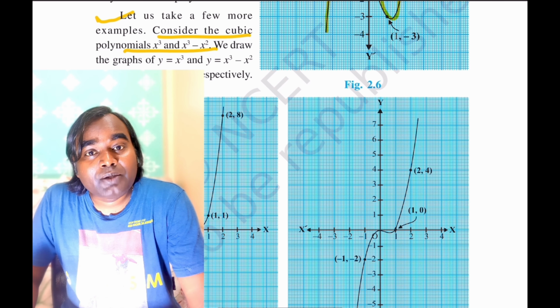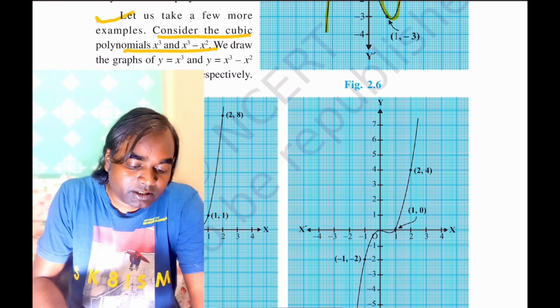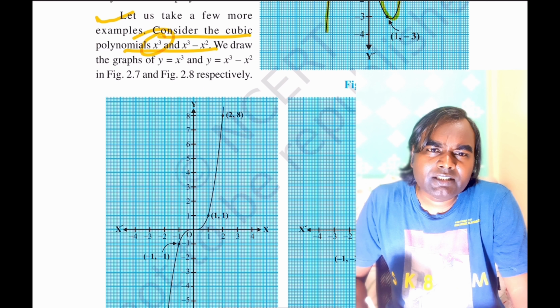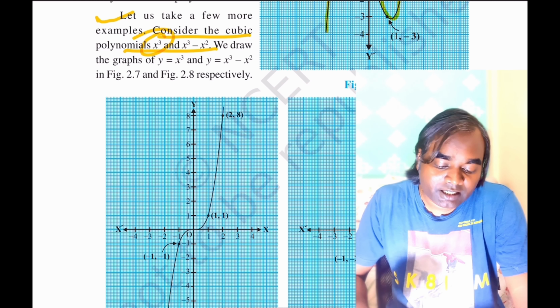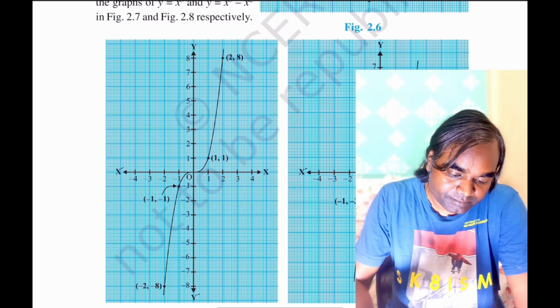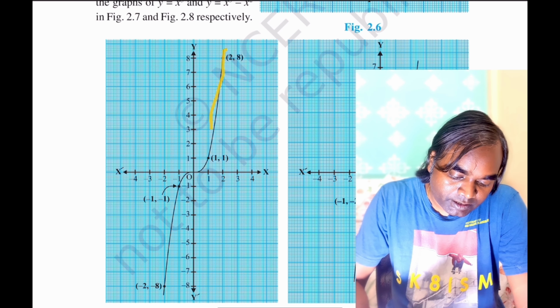That means what forms, what shape they have. Like this, suppose you are given y is equal to x cube. So this is a simple cubic polynomial, and if you plot this on the graph paper, you will get this type of shape.